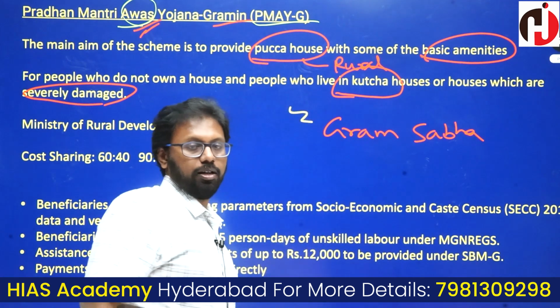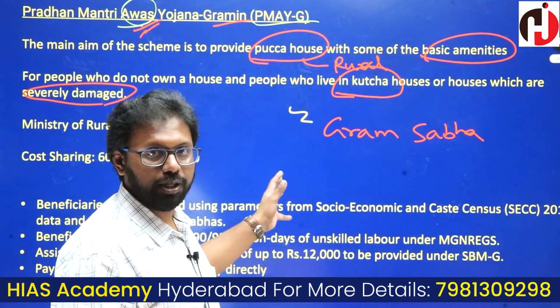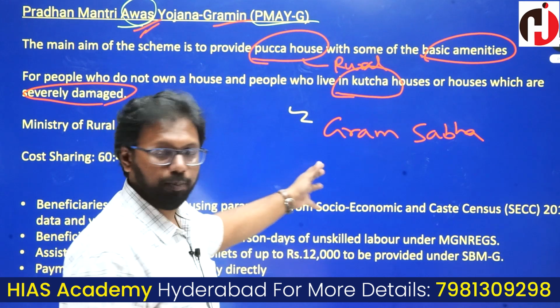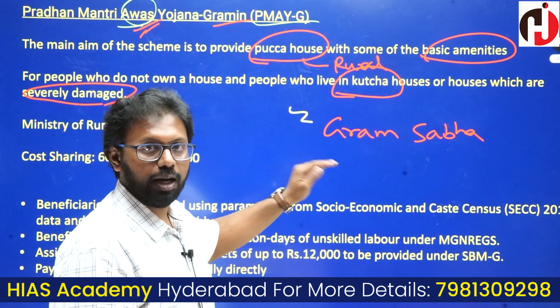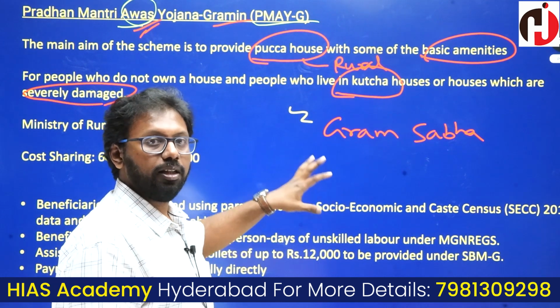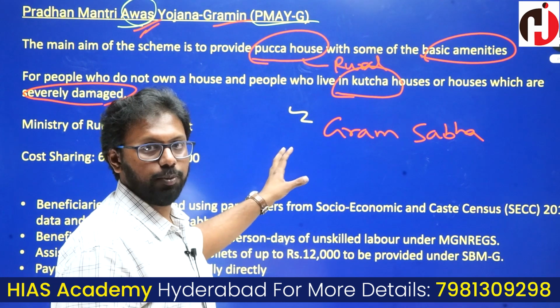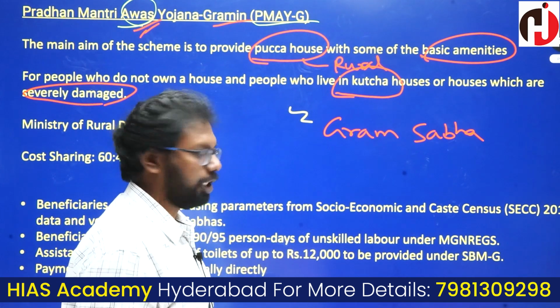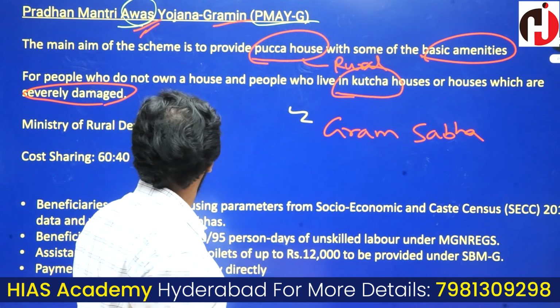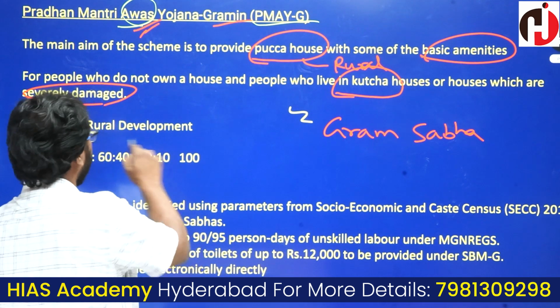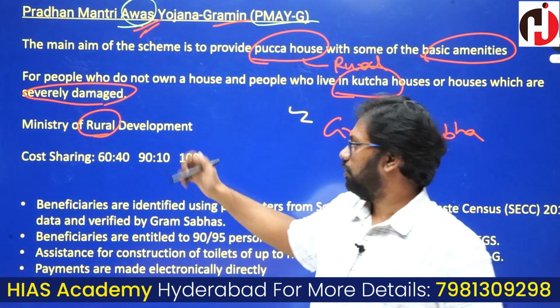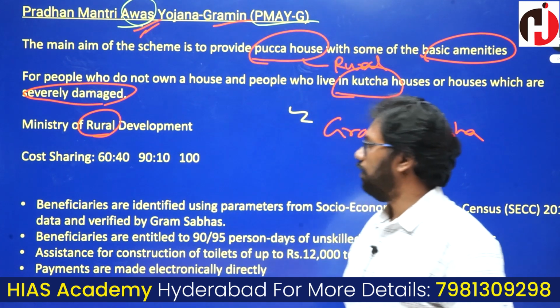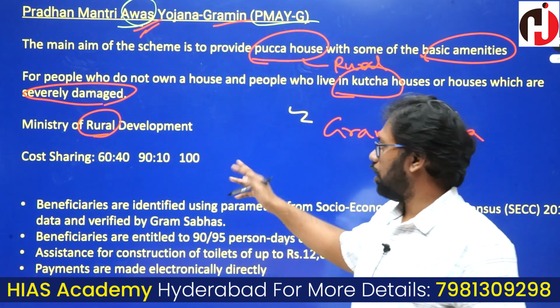The Gram Sabha or the Gram Panchayat has to verify the eligible people or the eligible households for this particular scheme. Understood? So obviously, which ministry will be the nodal ministry? That is Rural Development. And there is cost sharing.